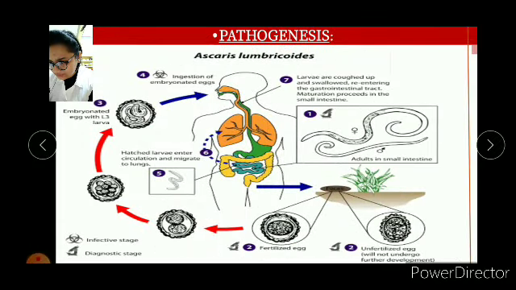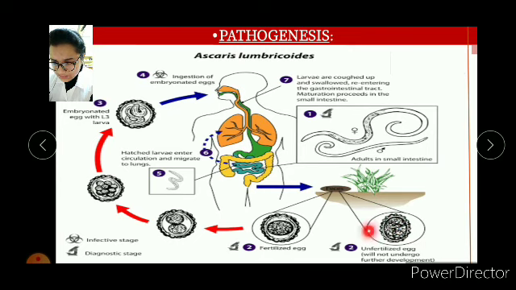So now moving to the part that is pathogenesis. First of all come the intestinal nematodes, and under that we first get Ascaris lumbricoides. So here we can see adults in the small intestine. First of all, the eggs are released in the soil, and the unfertilized eggs we can see here.